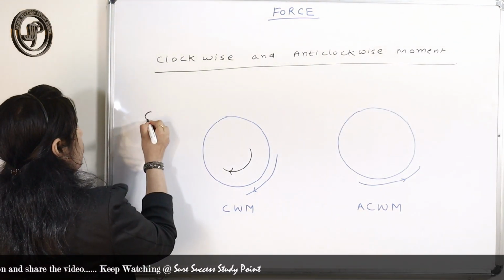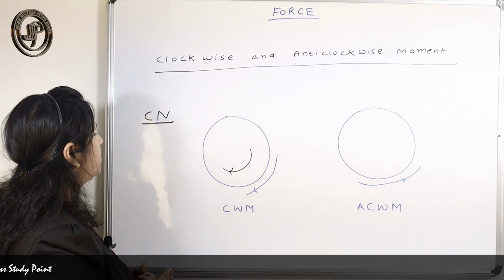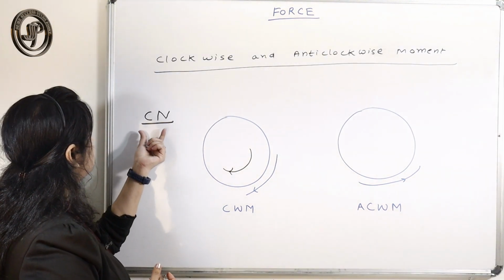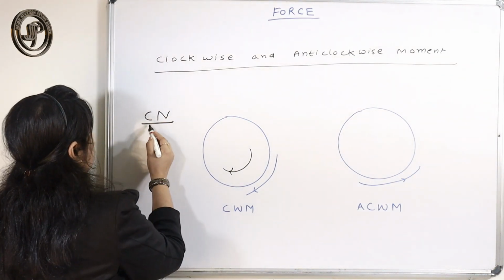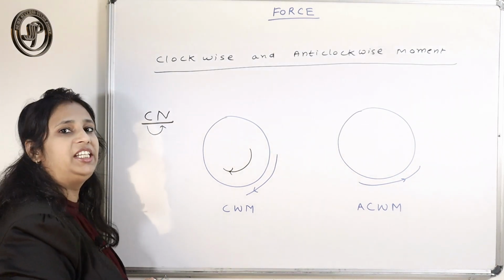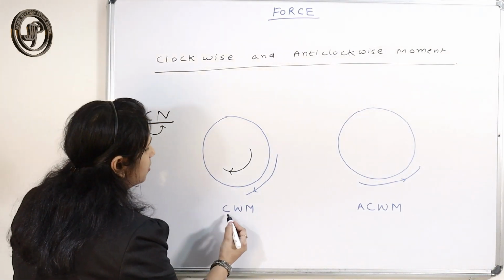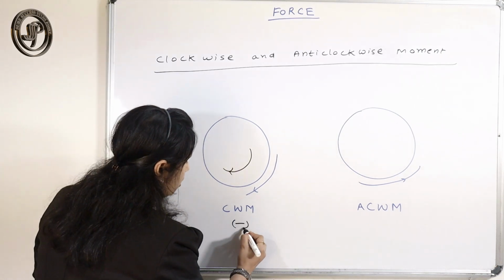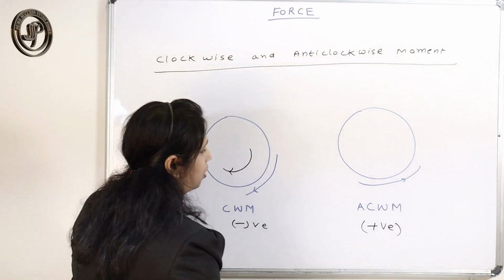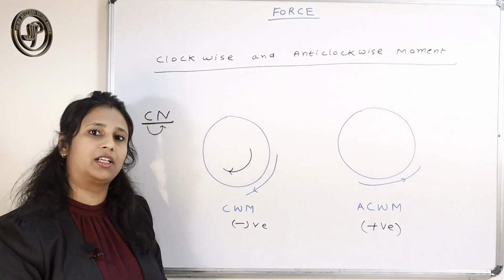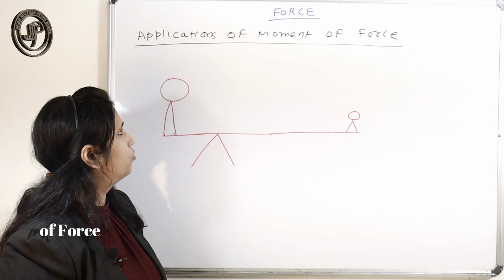Just memorize the letters from your chemistry, that is CN, cyanide. You know that cyanide, okay? So just memorize this word cyanide. CN is the symbol for cyanide. So CN here means clockwise, negative. So whenever there is a clockwise movement, you have to consider it negative, and any anti-clockwise movement you have to consider as positive. That is our convention. Now let's start the applications of moment of force.